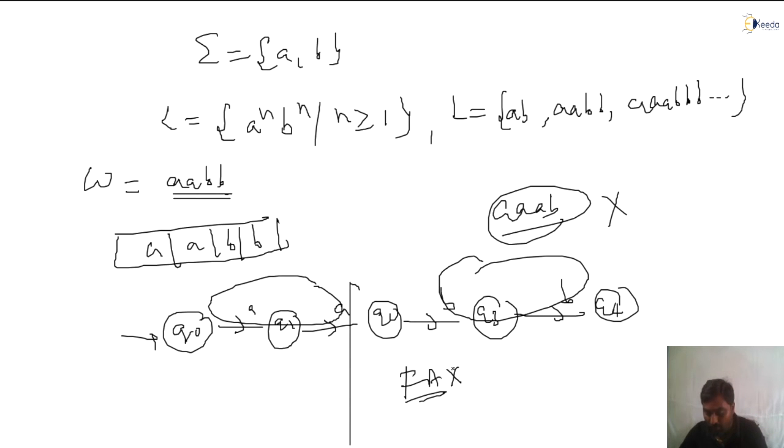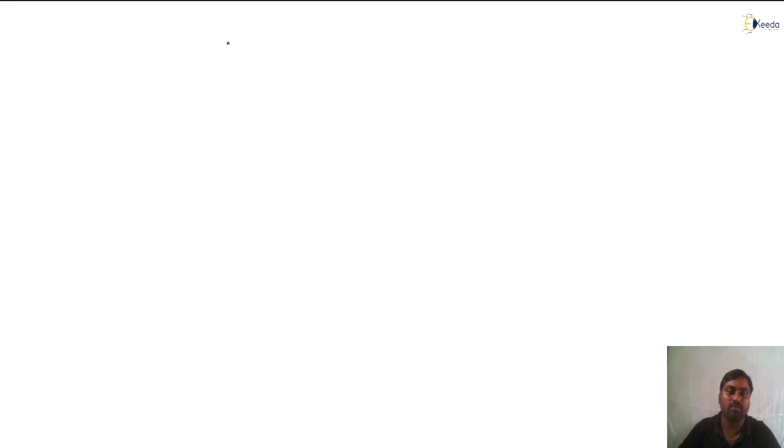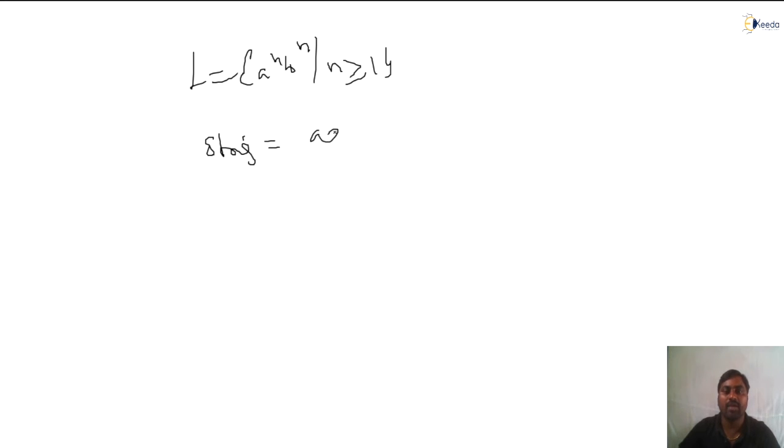Are you getting it, all of you? I need extra memory to compare this. So how will this happen? So we can observe now. Look at this. Suppose the same language, A power n, B power n such that n greater than 1. Means the strings are like AABB. How can this be compared?